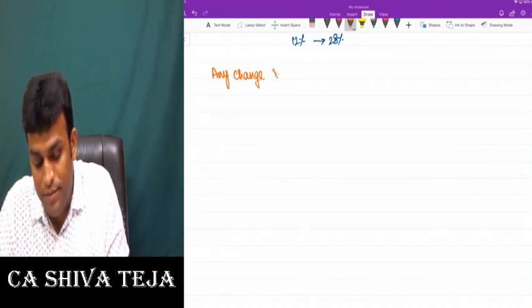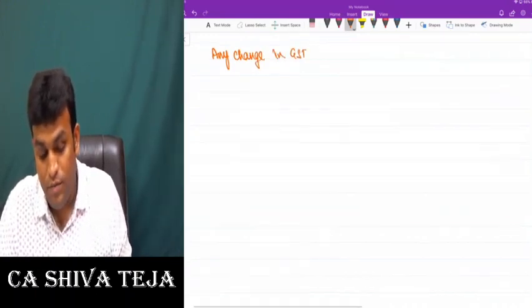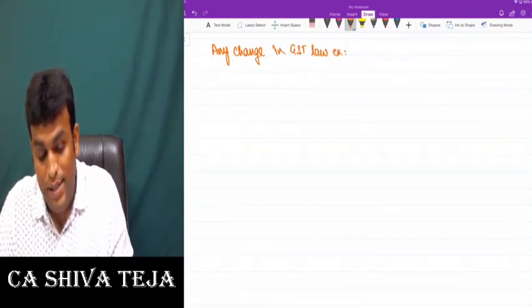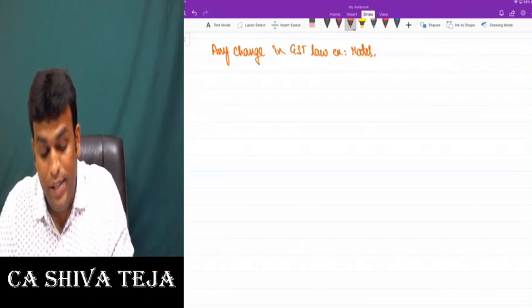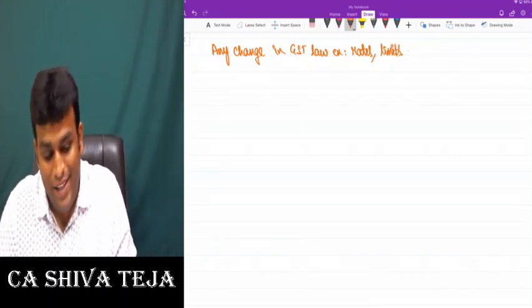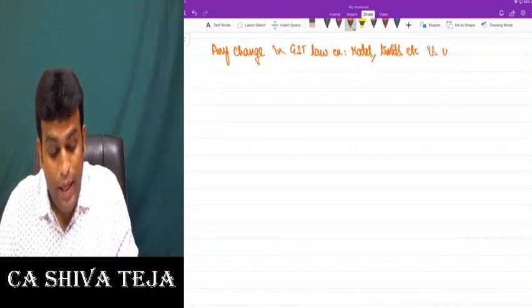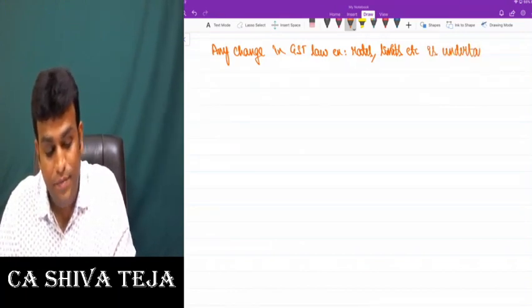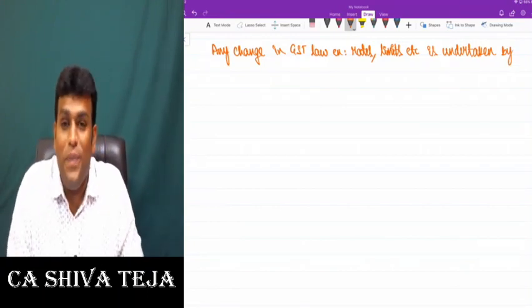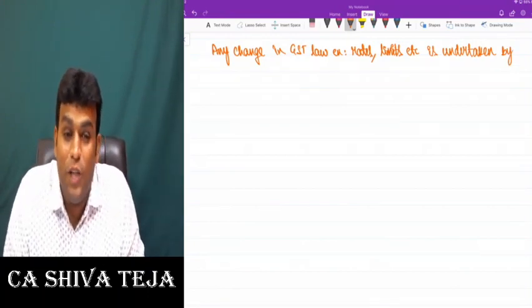Any change in GST law, for example rates, limits, etc., is undertaken by, come on, my dear friends, any change in GST law, I repeat one more time, any change in what law, my dear friends?